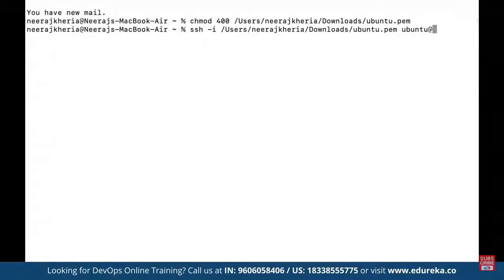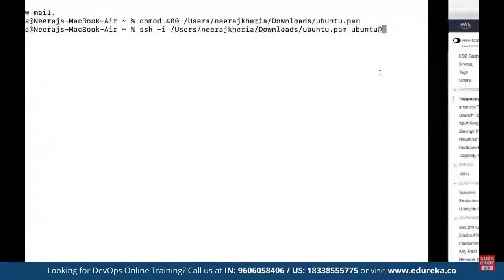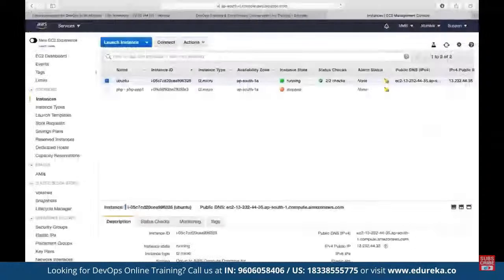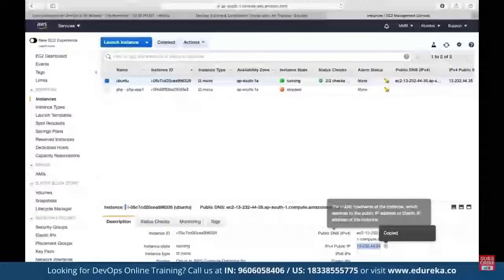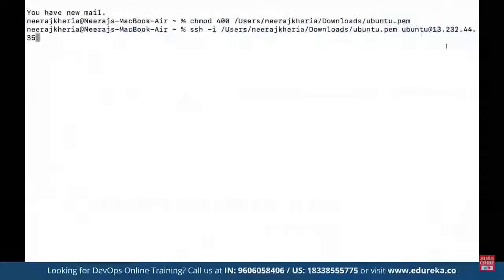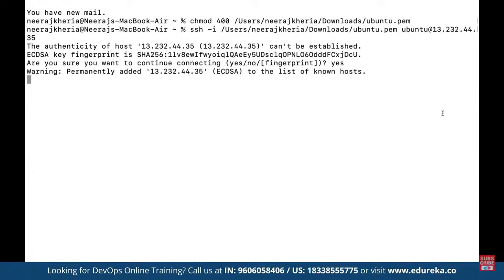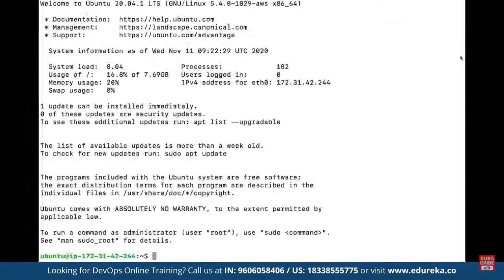And then we have to specify the IP on which the instance has been deployed. So here we can specify the instance IP. And now if the credential is correct, we would be able to get connected to this Ubuntu server. And now we can start running operations on this Ubuntu server as and when required. All right.